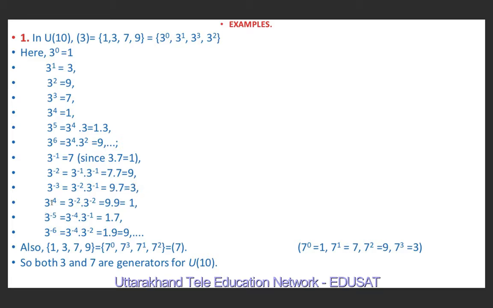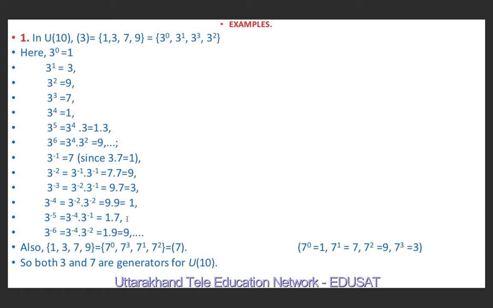3 raised to power minus 4 is 3 raised to power minus 2 into 3 raised to power minus 2. It is 81. 81 divided by 10, the remainder is 1. 3 raised to power minus 5 is 3 raised to power minus 4 into 3 raised to power minus 1. 3 raised to power minus 4 is nothing but 1. 3 raised to power minus 1 is nothing but 7. 1 into 7 is 7.